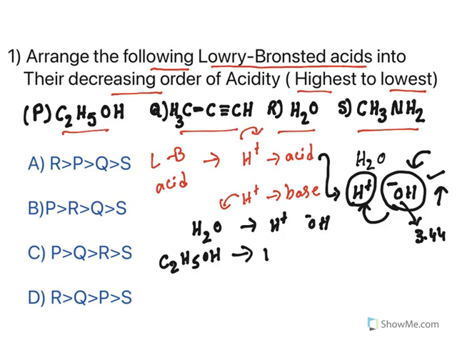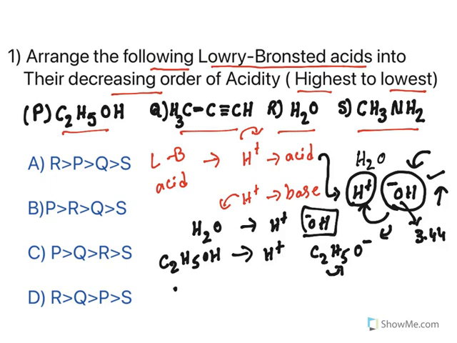This one also donates a proton and releases ethoxide. Again, the negative charge is concentrated on this oxygen. Oxygen can stabilize that charge, but this ethyl group is an electron donating group, so it is not as stabilized as OH minus. So it comes next after water in acid strength.